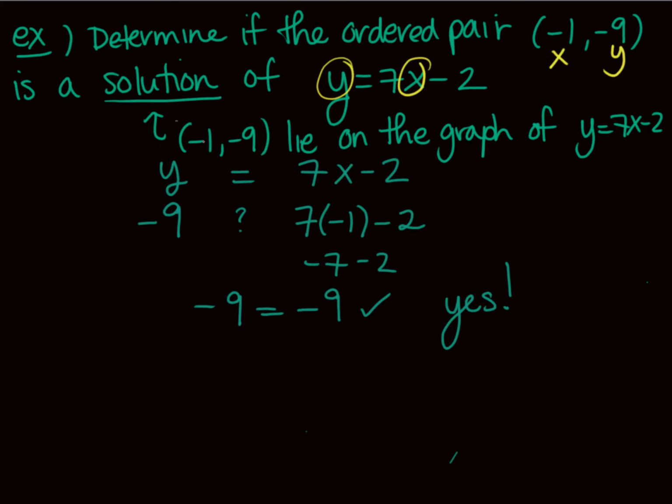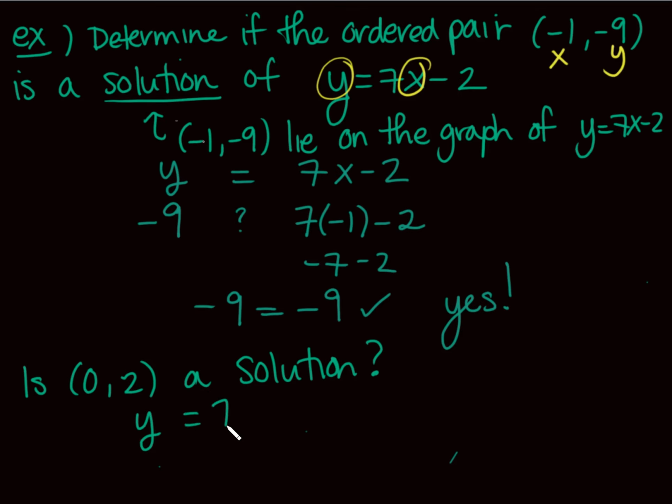If it's not a solution, what we're going to get, like, what if it wasn't -1, -9? What about 0, 2? Is it a solution to the same equation? So what's going to go in for y again? I have y equals 7x minus 2. This is the relationship between x and y. I'm going to put in 2 for y. Is that equal to 7 times 0 minus 2? This would imply, is 2 equal to -2? Well, unless something changed over the weekend, I don't think 2 is -2.